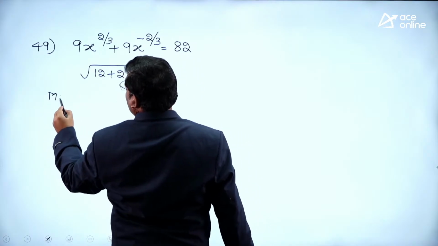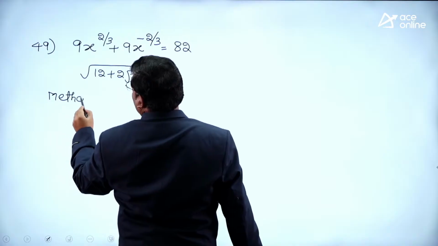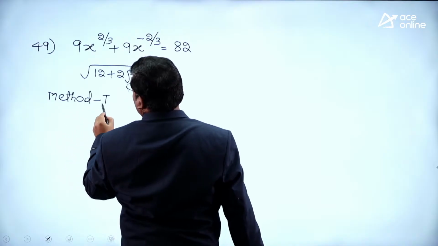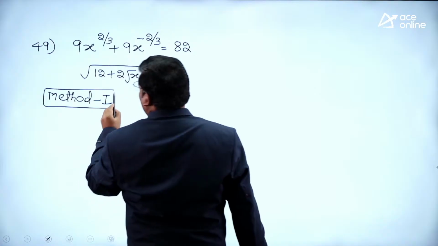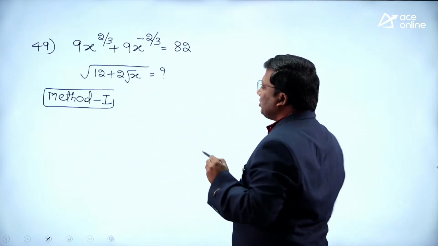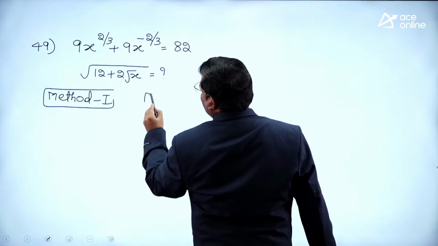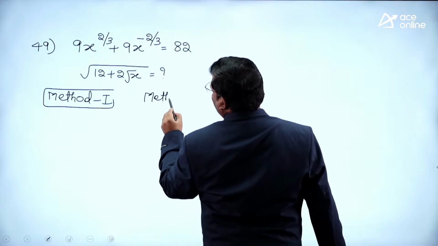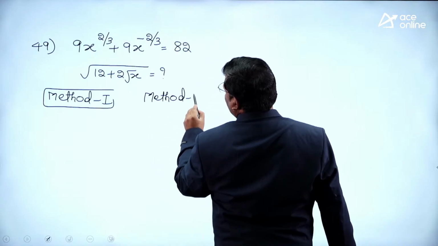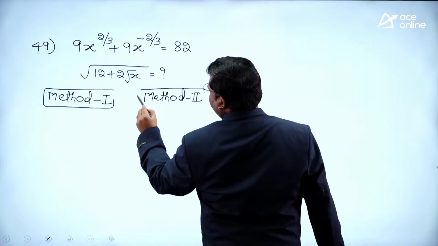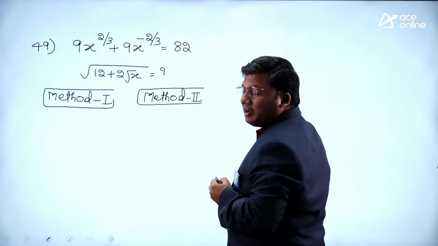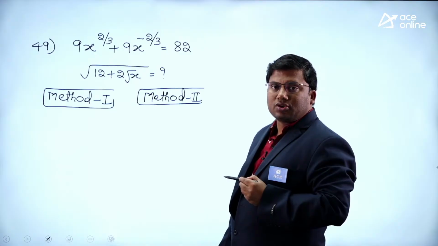Method 1 is very, very easy. Method 2, most of the students might have done in a long method. First, I will discuss method 2, then I will tell you Anil Nair's way of solving. Method 2, listen carefully, sir: how most of the students might have solved this question.